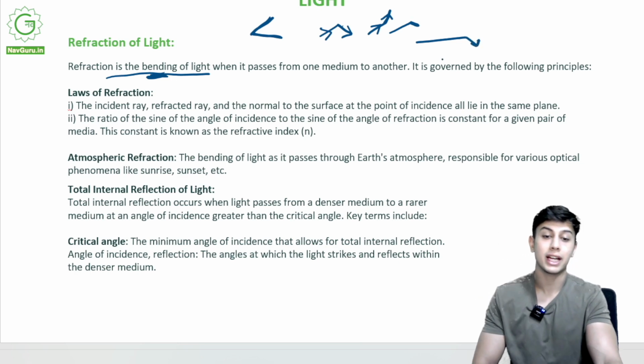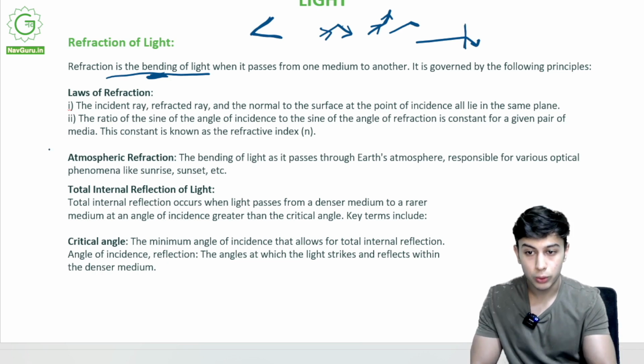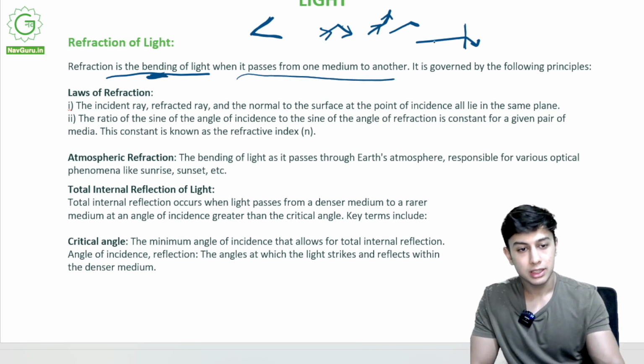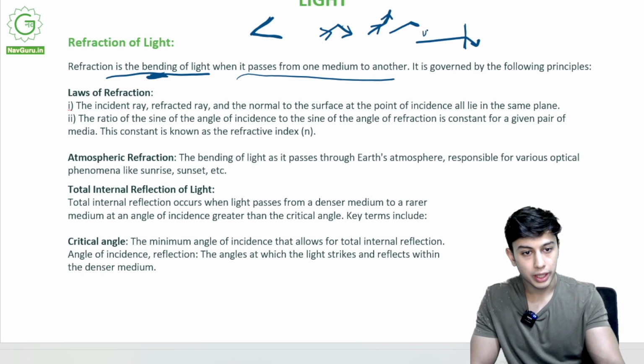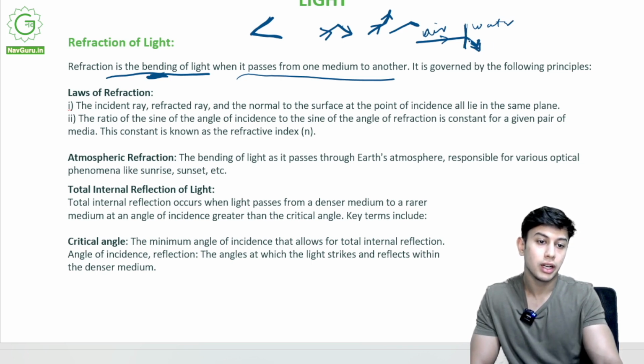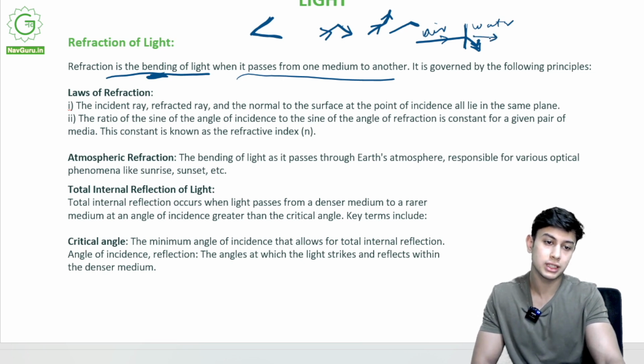This is refraction. When will it bend? After striking a surface, and I will tell you what happens. Refraction is the bending of light when it passes from one medium to another. Supposedly here it was air, here it is water. As soon as this light ray strikes the surface of the water, it will bend. It will not go straight in the same direction. It will change direction.